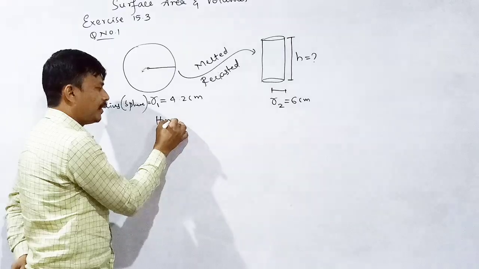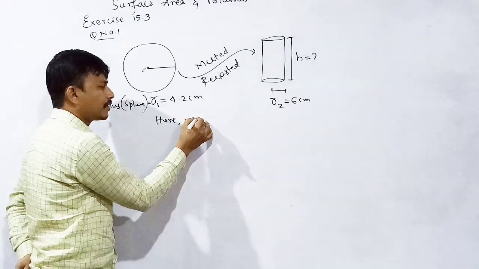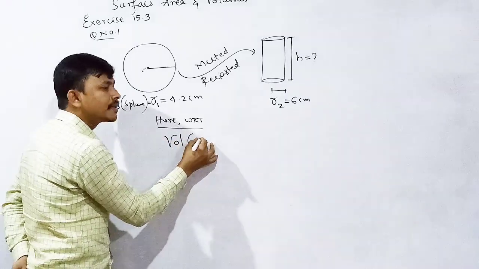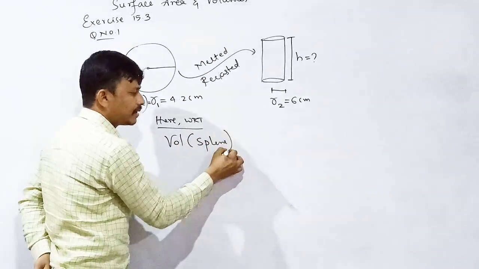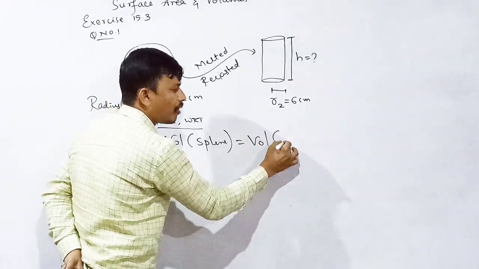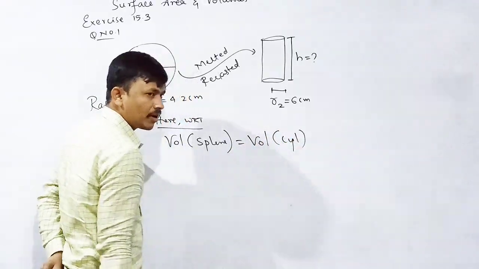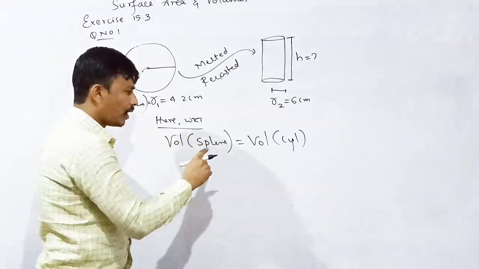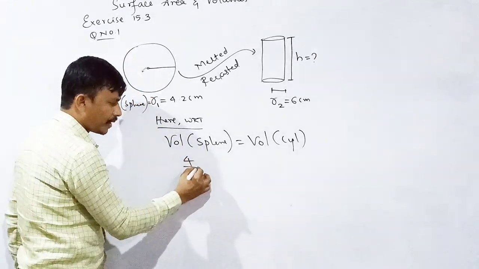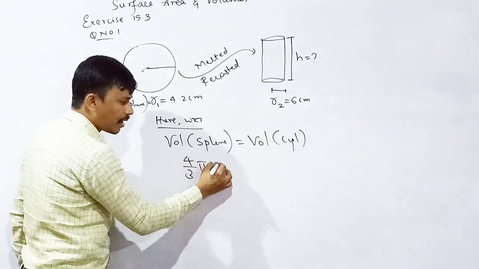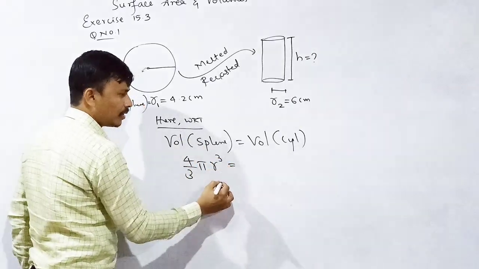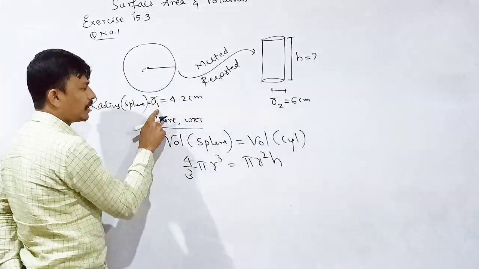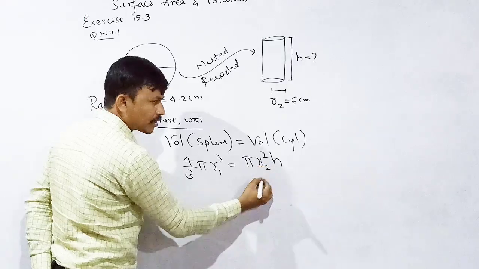Here we know that volume of sphere is equal to volume of cylinder. Yes or no? After melting, the volume remains the same. Volume of sphere formula 4/3 pi r cube is equal to pi r square h. Sphere r1, this is r2.